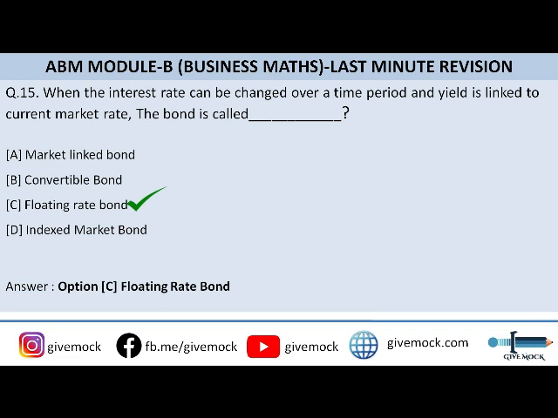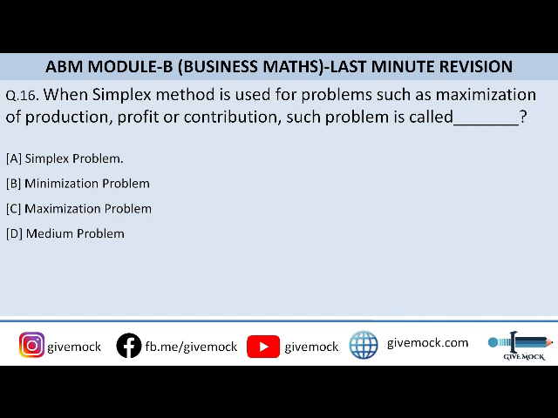Okay, moving on to question number 16. When simplex method is used for problems such as maximization of production, profit or contribution, such problem is called. So option A is simplex problem, option B is minimization problem, option C is maximization problem, and option D is medium problem. So guys, the correct answer to this question is option C, that is maximization problem.